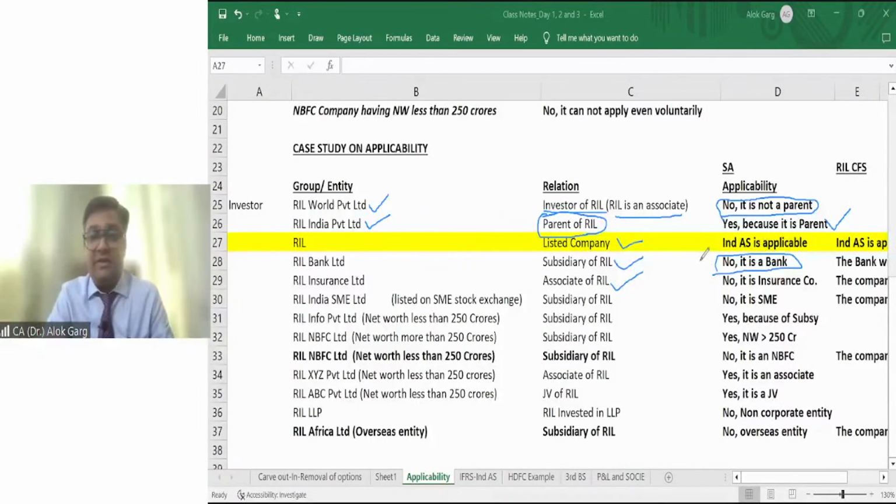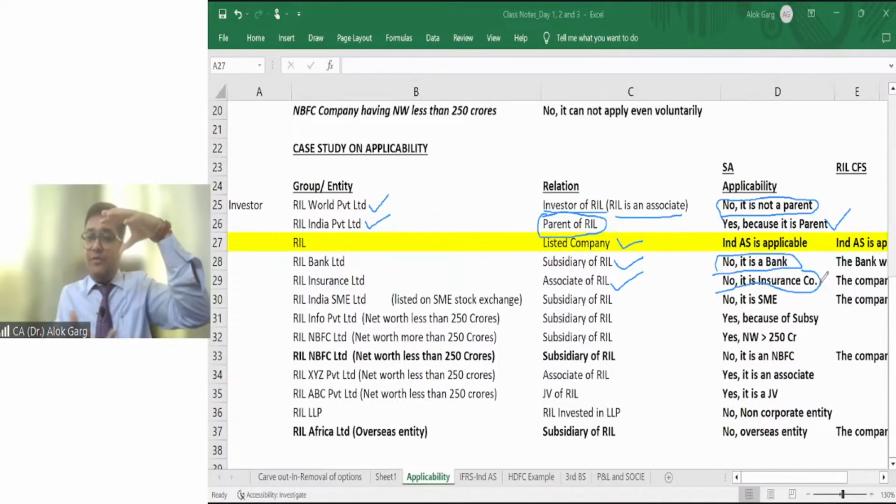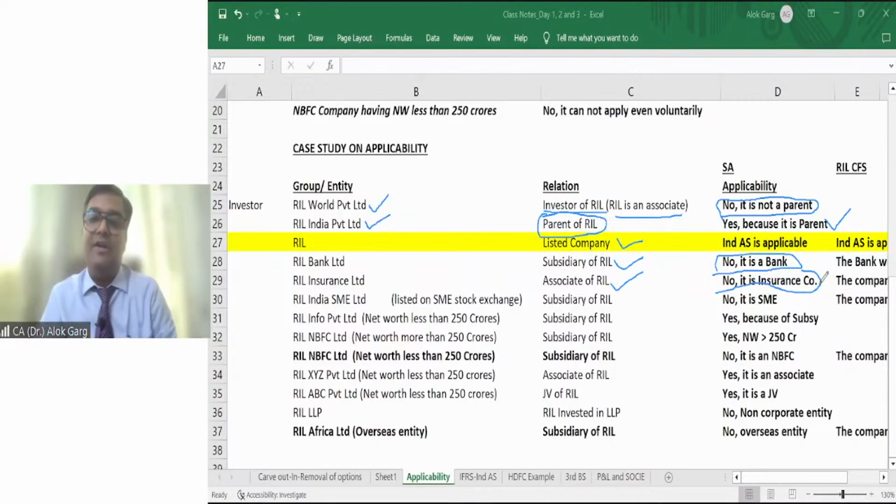RIL Insurance Limited, RIL Insurance is again an associate of Reliance. So again, being an insurance company, this insurance company will not prepare its standalone accounts as per Ind AS. It will prepare as per accounting standard only. It will file its accounts under IRDA, SEBI, MCA as per accounting standard. But of course, since it is an associate, Reliance requires its Ind AS accounts for consolidation. So this insurance company will prepare its accounts as per Ind AS only for the purpose of getting it consolidated under RIL. Is that clear?